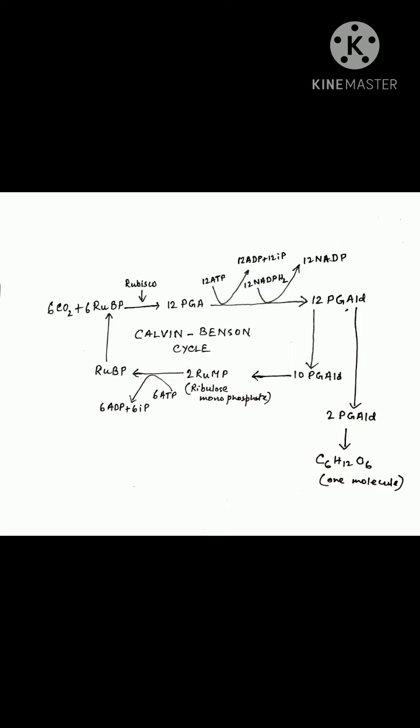And look at that right hand top corner, 12 molecules of PGALD bifurcated. 2 molecules go down on the right hand side for forming the glucose molecule, and the rest 10 molecules reform in a cyclical way to produce the receiver substance called RUBP or ribulose biphosphate. Carefully observe this flow chart to understand the process.